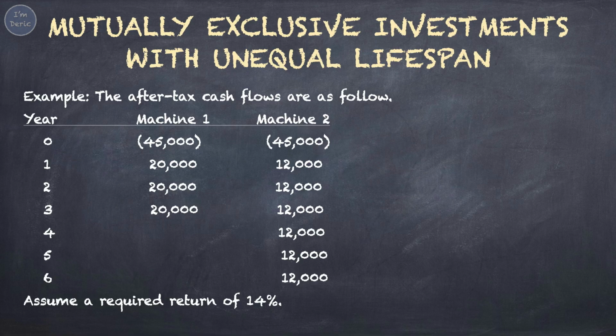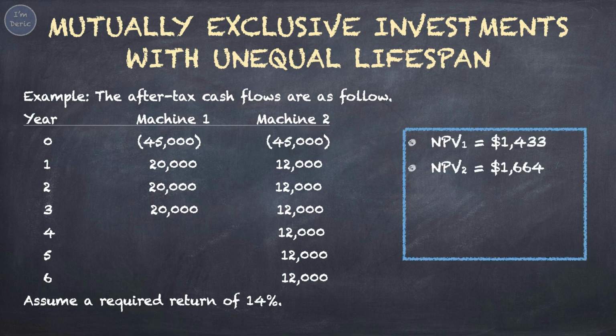Machine 1 and Machine 2 have the same initial investment, which is CF0 equals $45,000. However, Machine 1 will receive $20,000 cash flow from year 1 to year 3, while Machine 2 will receive $12,000 cash flow from year 1 to year 6. To determine which machine is better, we'll need to calculate the NPV.